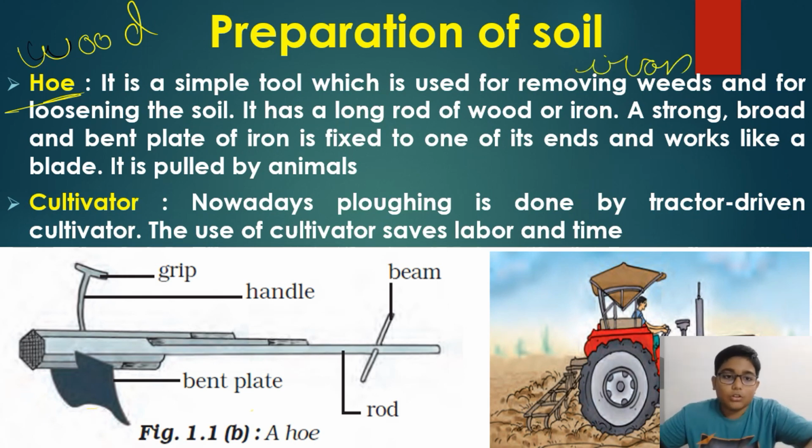The hoe is a simple tool used for removing weeds and for loosening the soil. It has a long rod of wood or iron, mainly iron. A strong, broad, bent plate of iron is fixed to one end and works like a blade. It is pulled by animals.